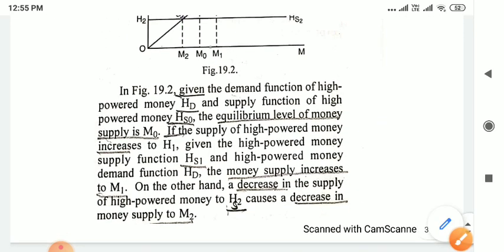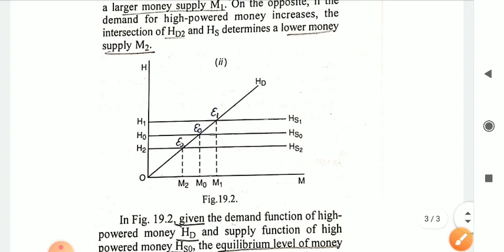So in this lecture you have seen what high powered money or monetary base is, how the equilibrium level of high powered money is determined in an economy, how the demand for and supply of high powered money influence the money supply in an economy, or how money supply is determined with the help of the demand and supply of high powered money.